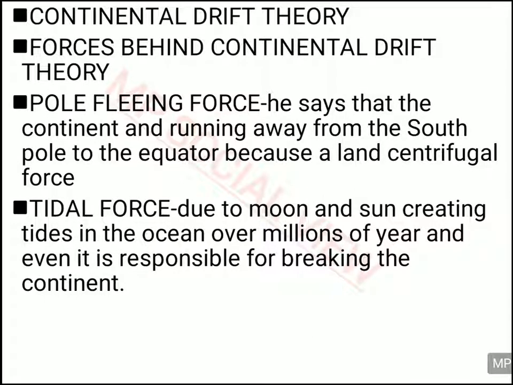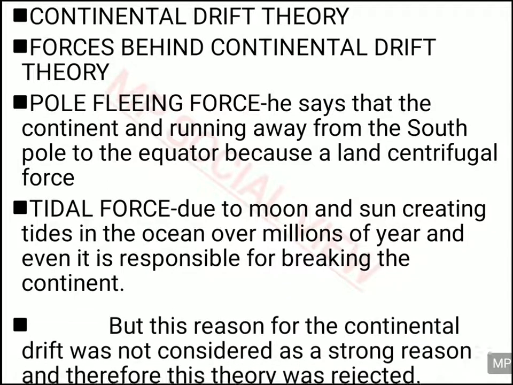This tidal force created by the sun and moon's attraction is also one of the reasons for the breaking away of Pangaea according to Wegener. Wegener said that this attraction force from the sun and moon has been falling on earth for millions of years, and this force forced Pangaea to break into different parts. So these are the two arguments he gave for why Pangaea got broken away.